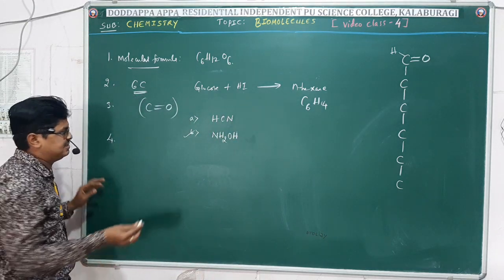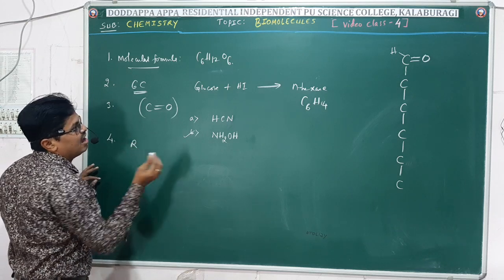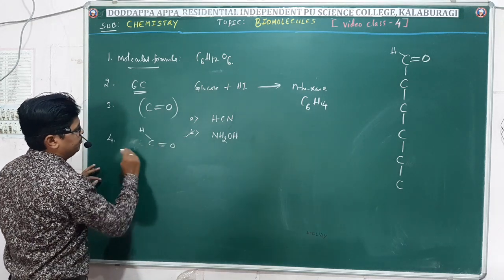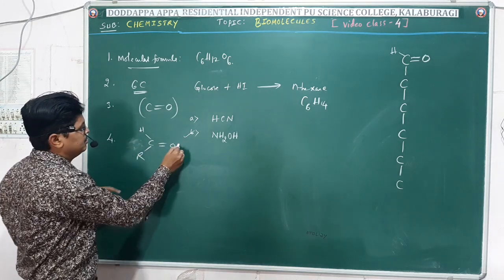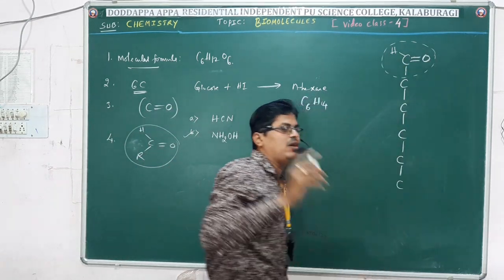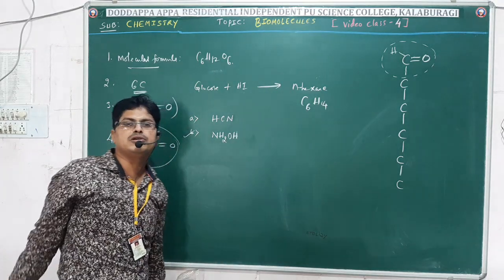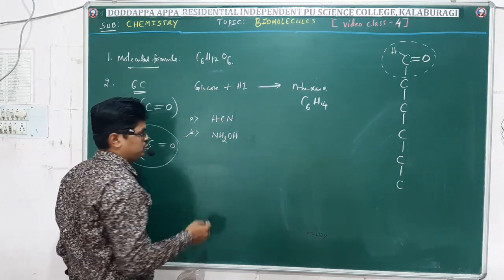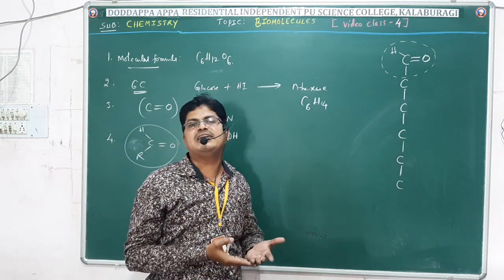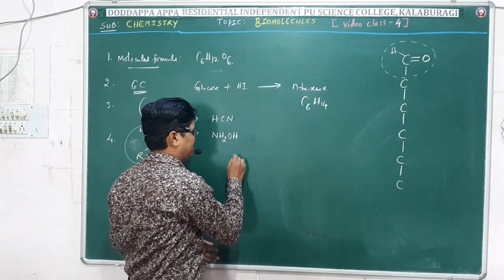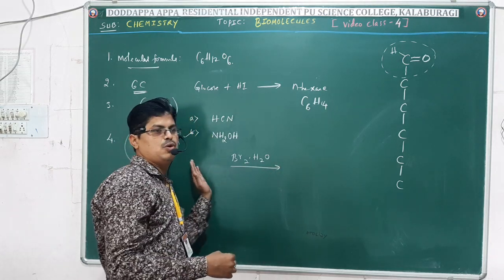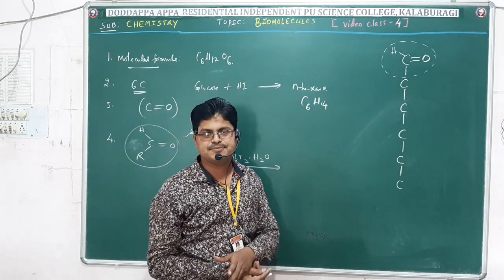An aldehydic group. That is the fourth point, the presence of an aldehydic group. This aldehyde group is present here. Then what is the evidence for the presence of an aldehyde group in glucose? For that they made a reaction: when glucose is treated with a mild oxidizing agent like bromine water, glucose undergoes oxidation to form gluconic acid.